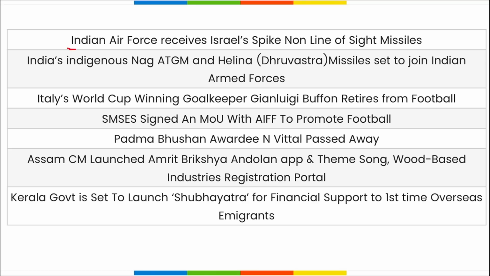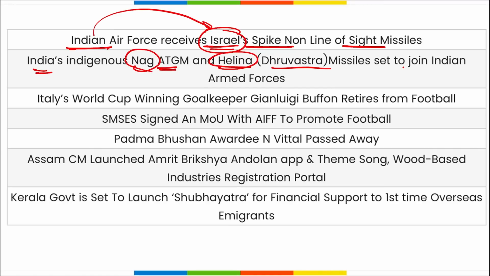Next, Indian Air Force has received Israel's Spike non-line of sight missile, right? India acquired this from Israel. Then India's indigenous NAG anti-tank guided missile and Helina Dhruvastra missile are set to join the Indian Armed Forces. Italy's World Cup winning goalkeeper Gianluigi Buffon has recently retired from football.